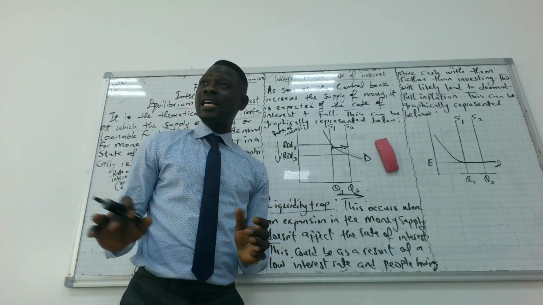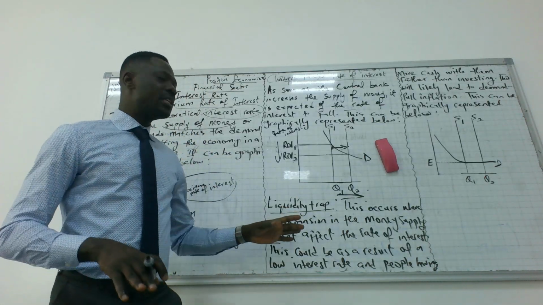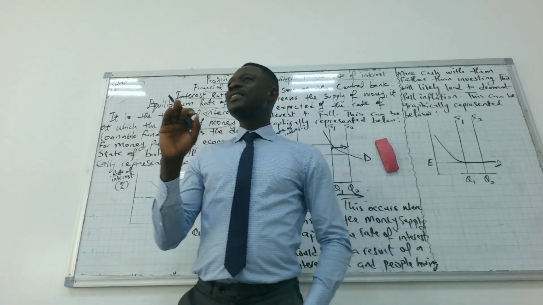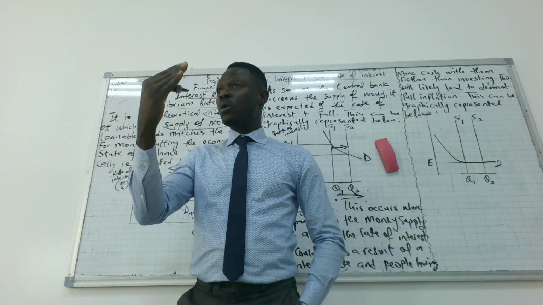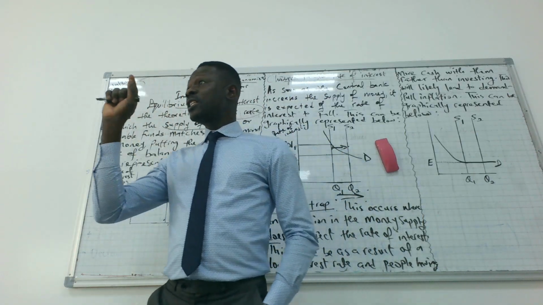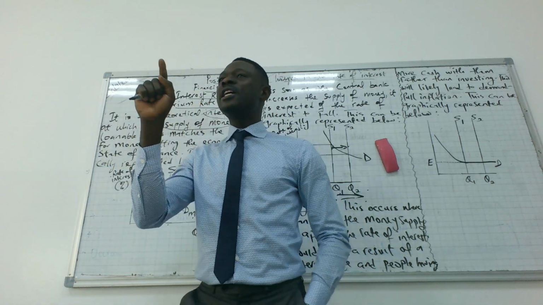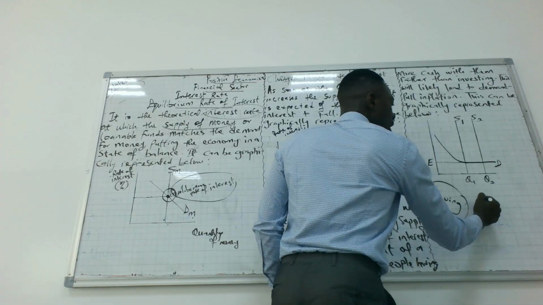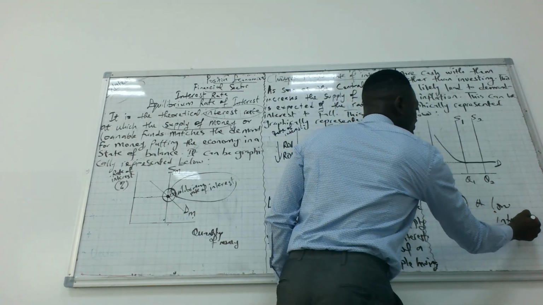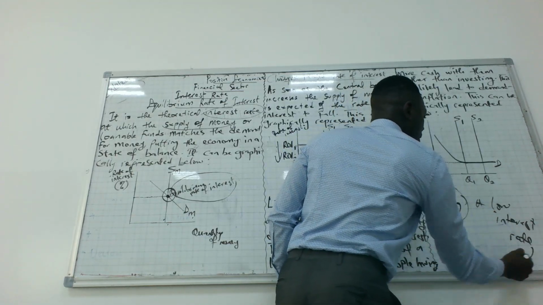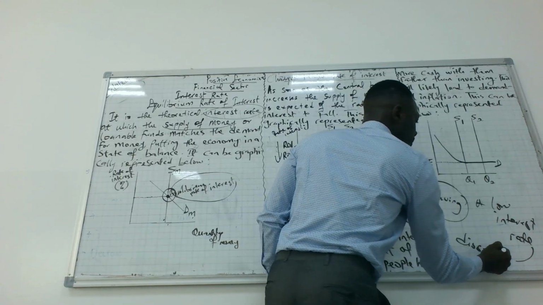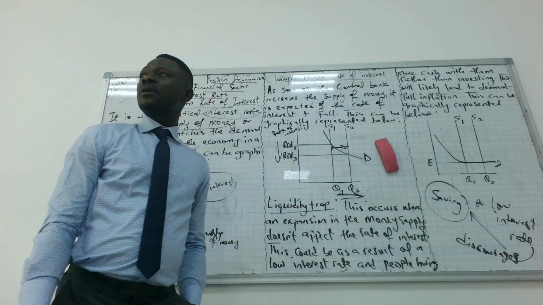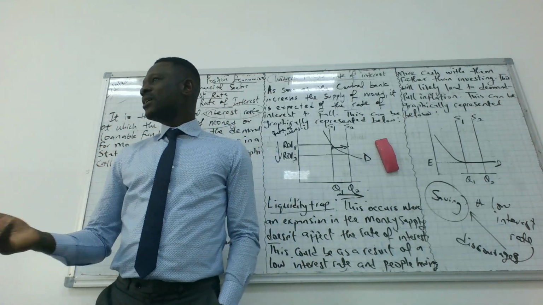Now that takes us to the last note about interest rates, which is the liquidity trap. There's a liquidity trap because the rate of interest has fallen below equilibrium. So one thing is this: a low interest rate discourages what? Saving. A low interest rate discourages saving. If I have to save my money, stop writing this.